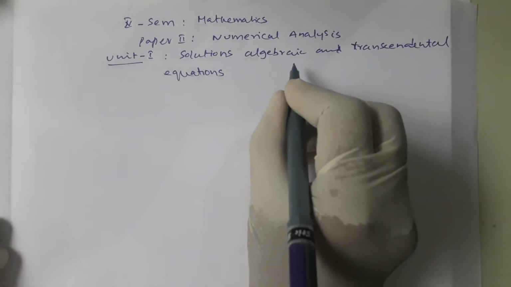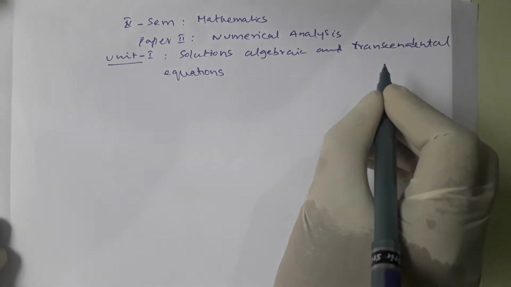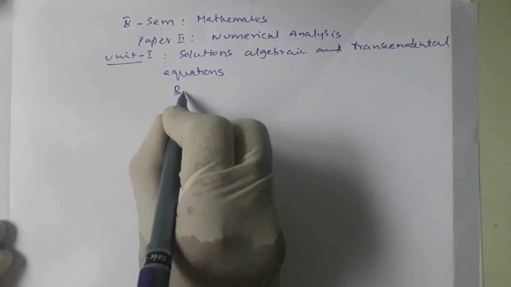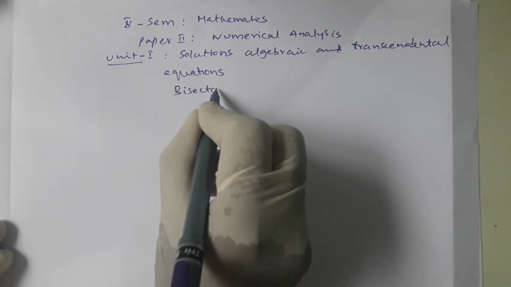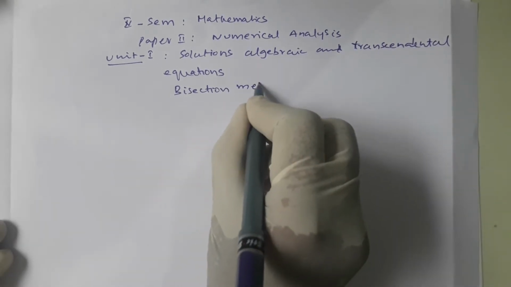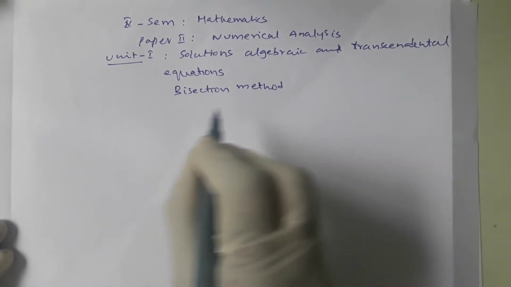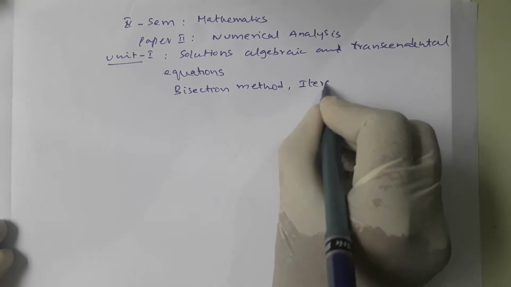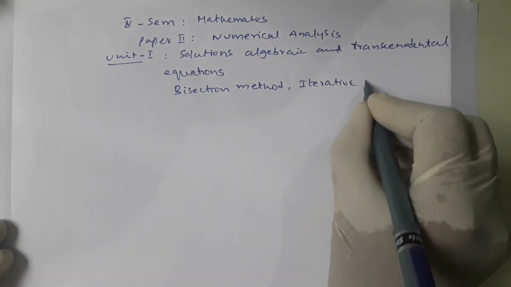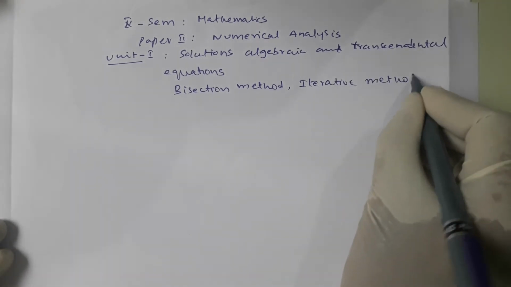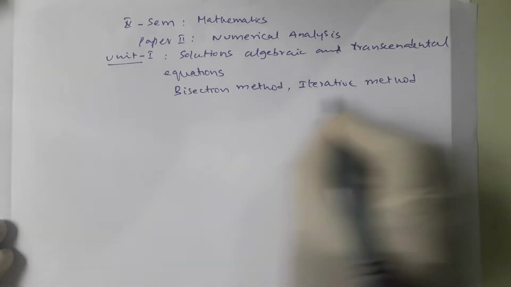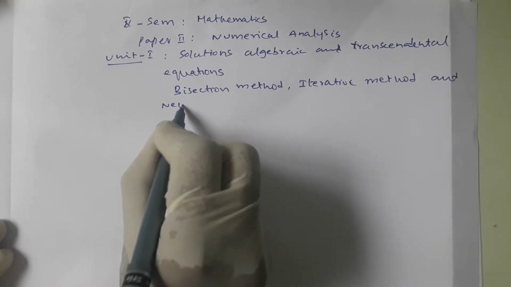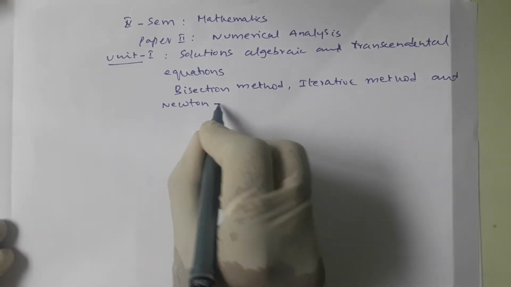To find the solutions of these algebraic and transcendental equations, we have some methods: the bisection method, the iterative method, and the Newton-Raphson method.